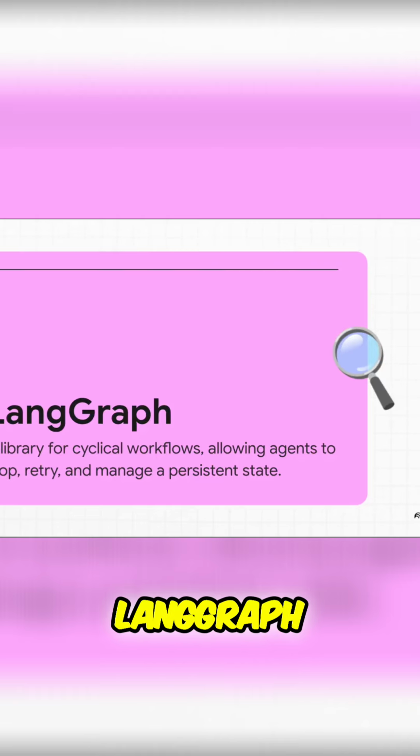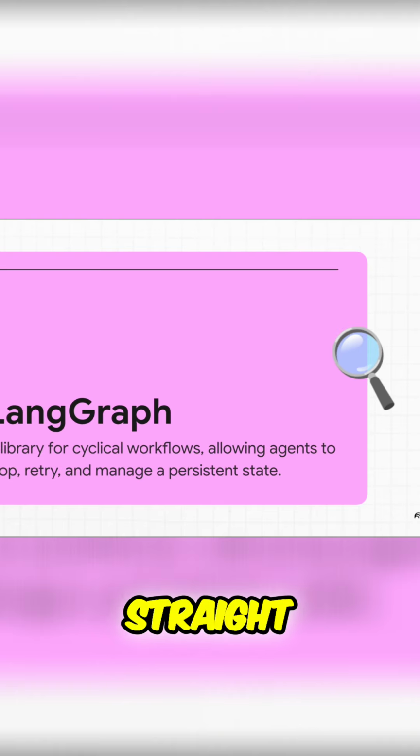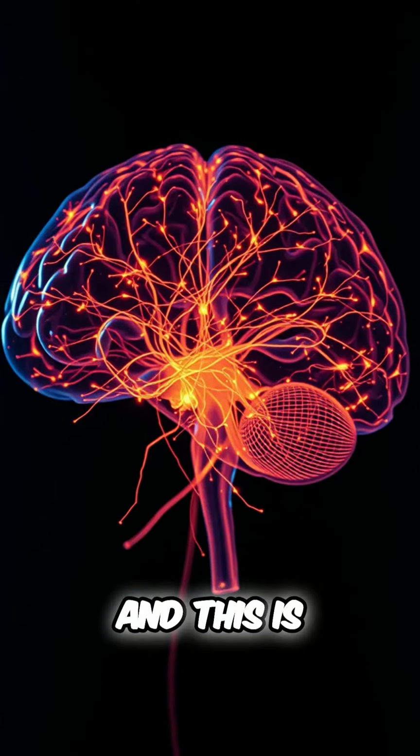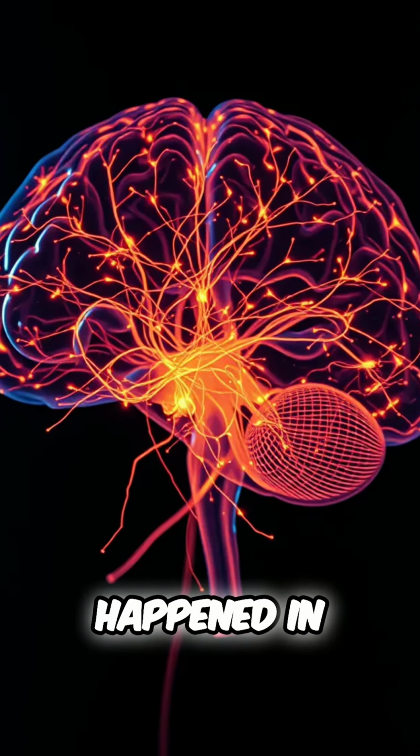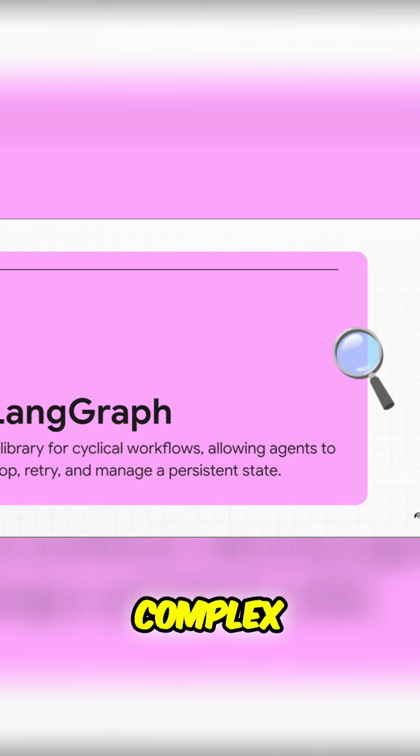And that's where LangGraph comes in. It's the answer to that question. It lets you build workflows that aren't straight lines anymore. They're more like complex webs. Now your agents can circle back, they can make decisions, and this is the crucial part, they can remember what happened in previous steps. They maintain a state, which is basically their memory. This is what unlocks that more complex reasoning.